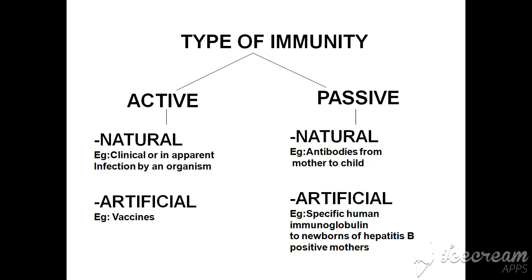Active immunity can be natural, where natural infection leads to the production of antibodies, or artificial, in which vaccines are used. Then there is passive immunity, where specific protective antibodies protect the child against certain infections, and specific antibodies that provide protection against hepatitis B infection as well.